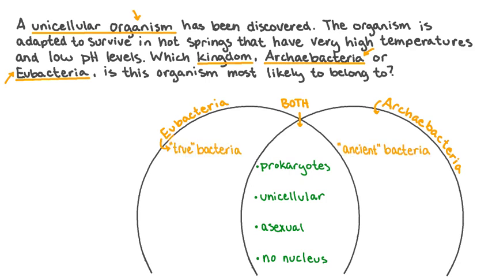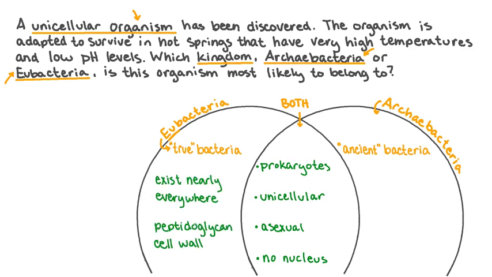The word eubacteria means true bacteria. These are the bacteria that you're likely already familiar with. Eubacteria exist nearly everywhere on Earth, and they possess a cell wall made of a chemical called peptidoglycan.